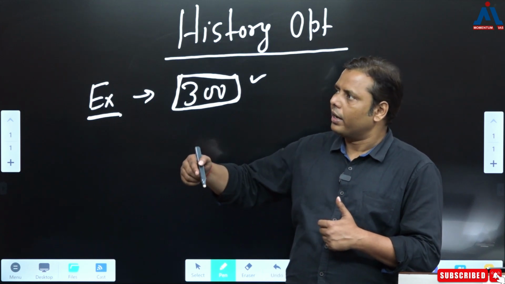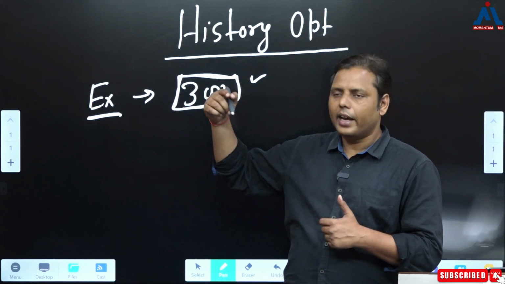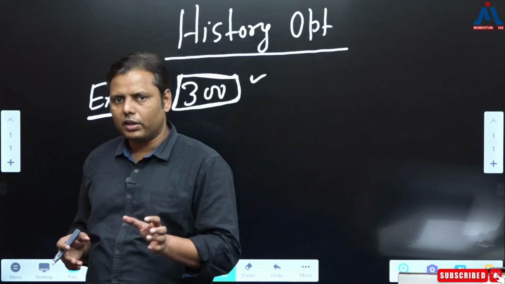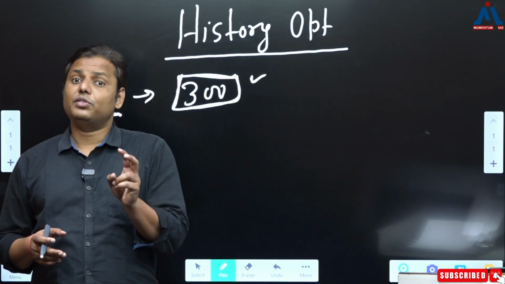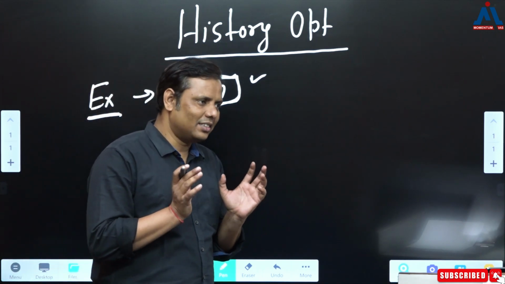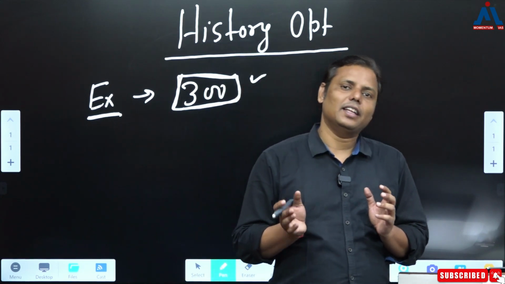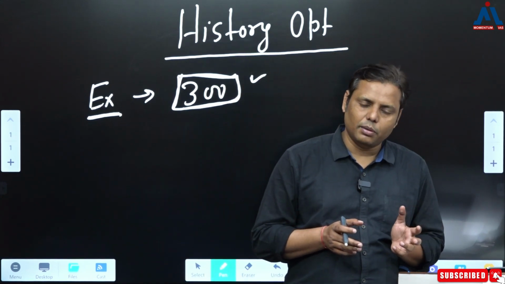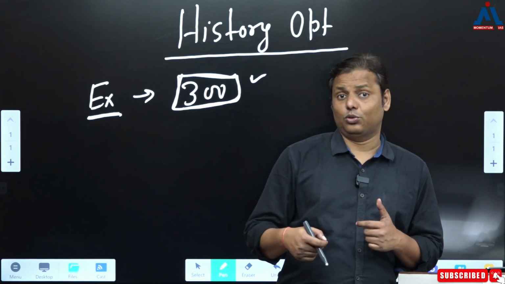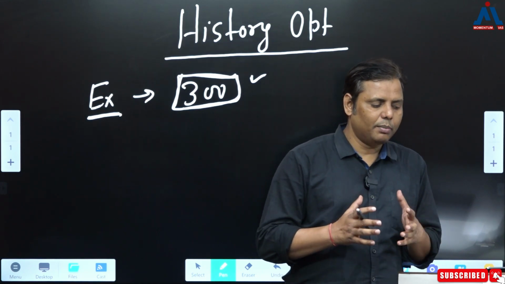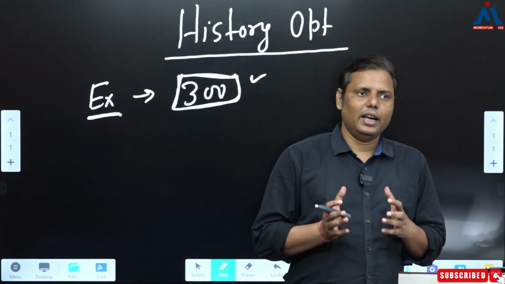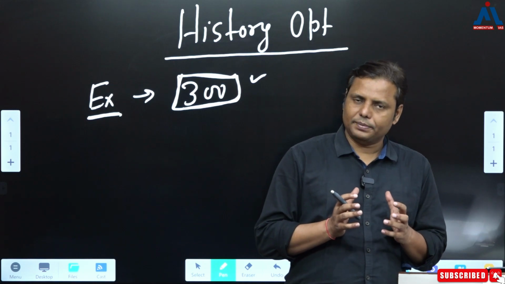And you change to another paper, and then again you start the same process. Throughout my journey, I have come across several such students who have changed their optional paper twice. And undoubtedly there are certain examples where you can find that some people got selected also after changing their optional paper. On the other hand, there are certain students, in fact the majority of such students, who changed their optional paper but unfortunately could not clear this exam. So that's why it remains a very tricky question.